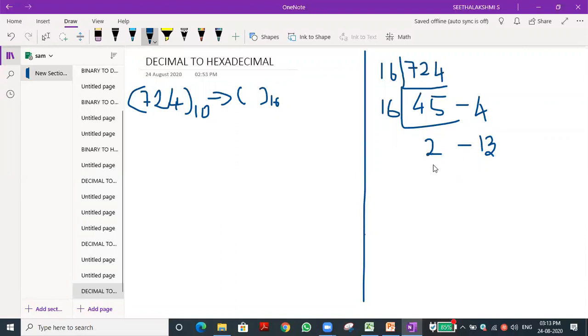So what is the value we got? We need to read from the bottom to top approach. So from here to here we need to take the number. So 2 we have to write. What is the equivalent value for 13 in hexadecimal? E. Are you sure? Just check it. No. Tell that number. D, sir. D.